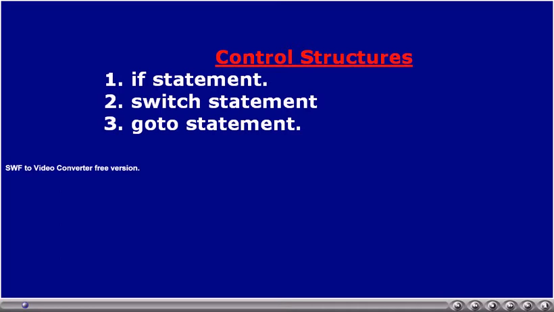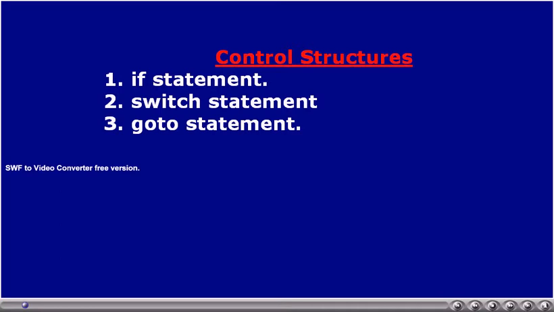That is, if some condition is true, we want to execute some statements, or if you want to execute some other set of statements based upon the condition, these control statements are used. In general, if and switch statements are called conditional control statements.